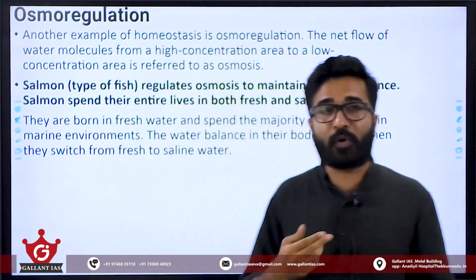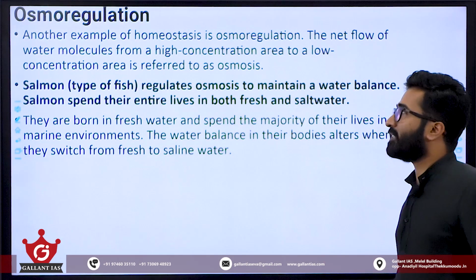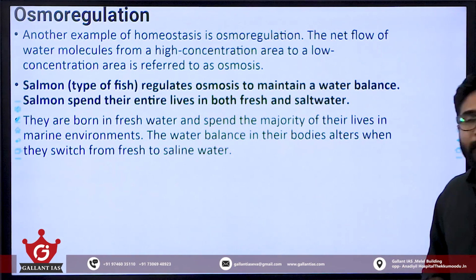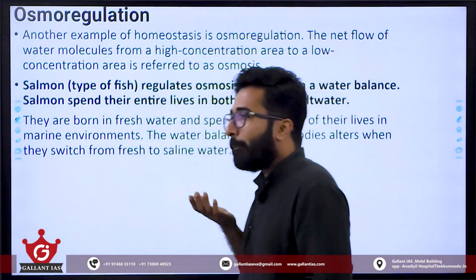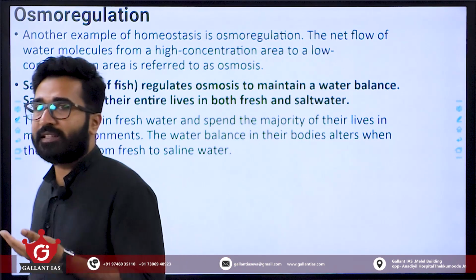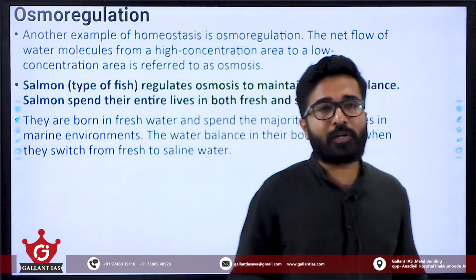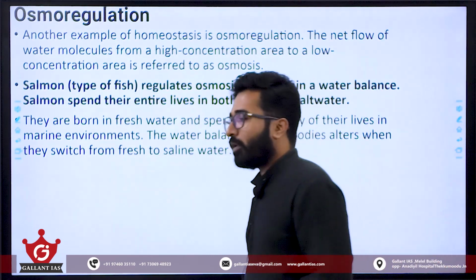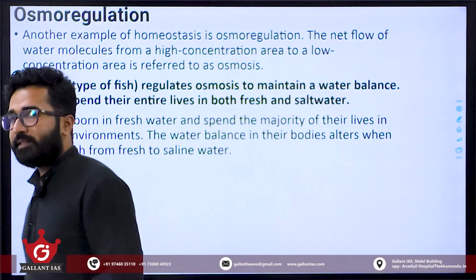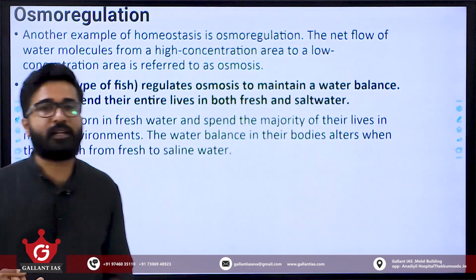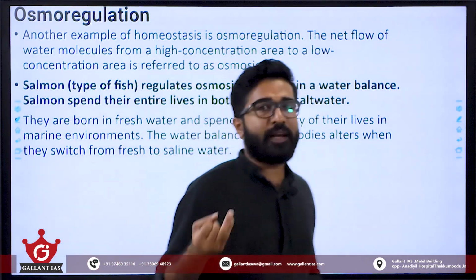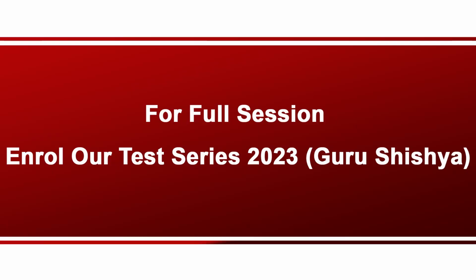This is osmotic regulation, also an example of homeostasis. Homeostasis is maintaining the internal equilibrium within a body so that it can comfortably exist in that ecosystem. There are two important examples: hibernation in terrestrial animals like bears, and osmoregulation in aquatic organisms.